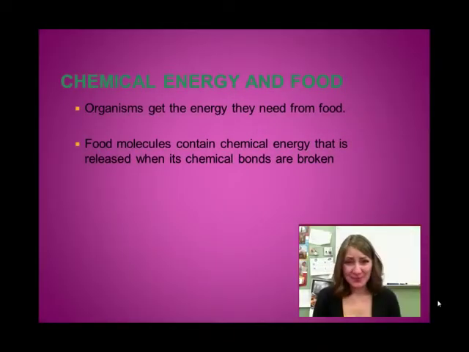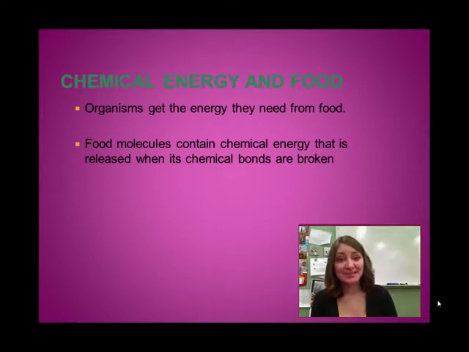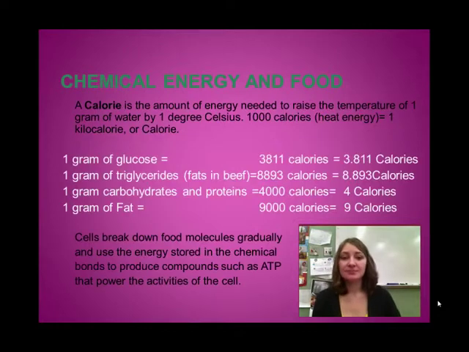This may come as a surprise to you, but hopefully it's not. Organisms get the energy they need from food. Food molecules contain chemical energy, and it's released when bonds are broken between molecules. A calorie is the amount of energy needed to raise the temperature of 1 gram of water by 1 degree Celsius. We also use calorie, which is heat energy, to represent a food calorie. So 1,000 calories equals 1 food calorie.